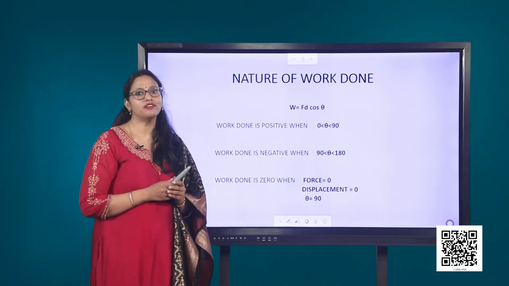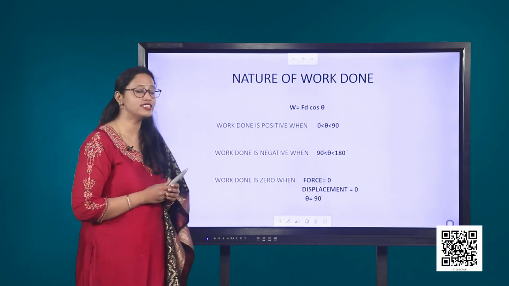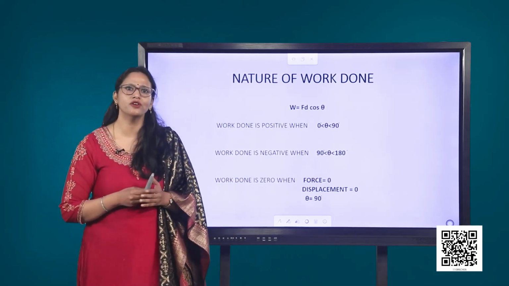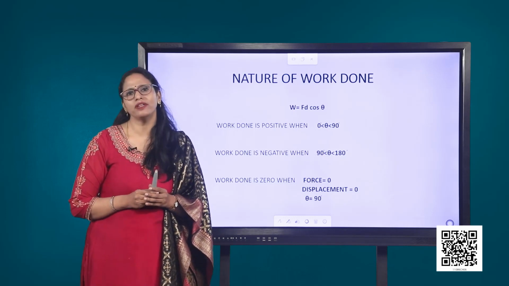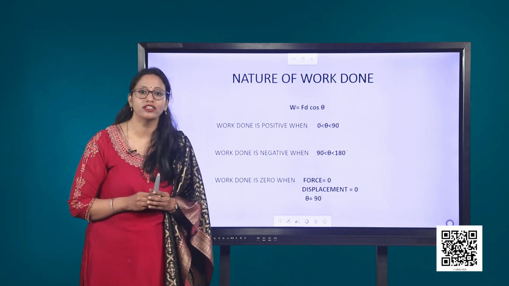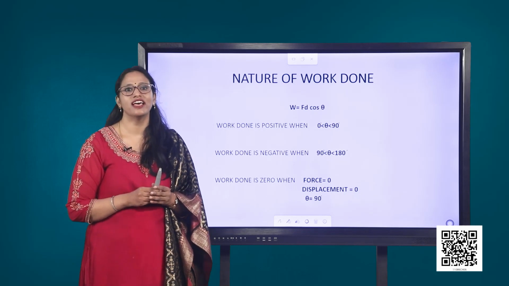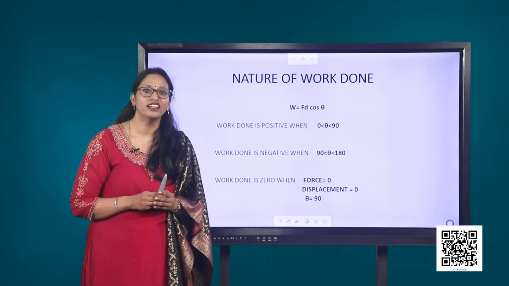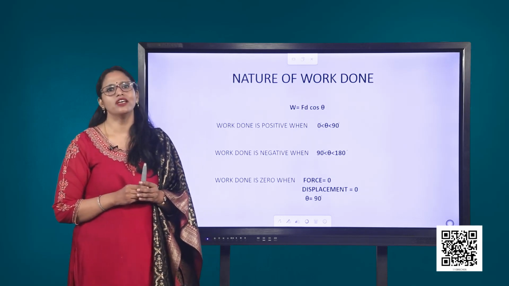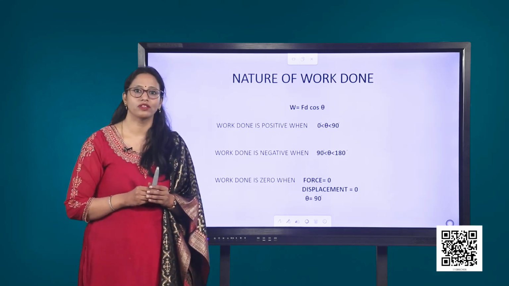Work done will be negative when cos theta is negative. That is, theta is more than 90 but less than 180 degrees. An example of negative work done would be the application of brakes to a vehicle. In such a case, the force opposing the direction of motion comes into play. Therefore, theta is 180 degrees and therefore, the work done is negative because cos theta is minus 1. Similarly, the work done by frictional force on a moving object is also negative.